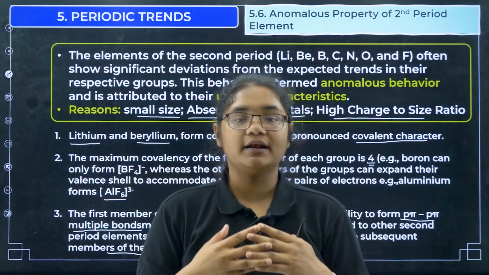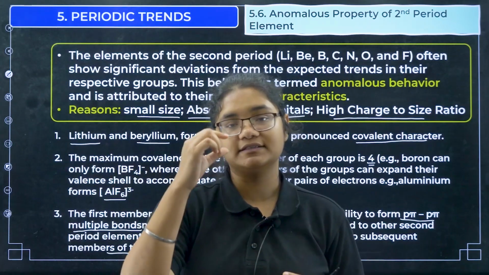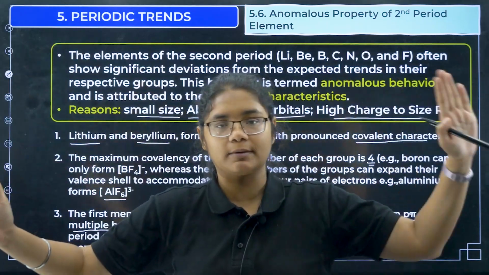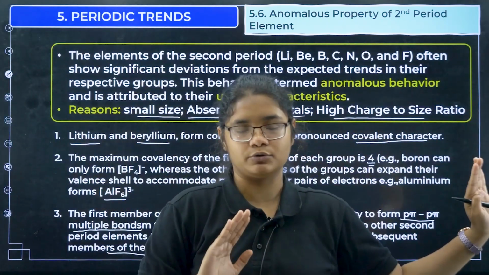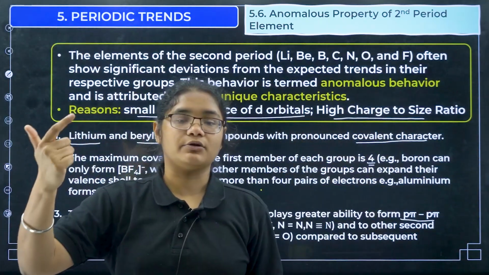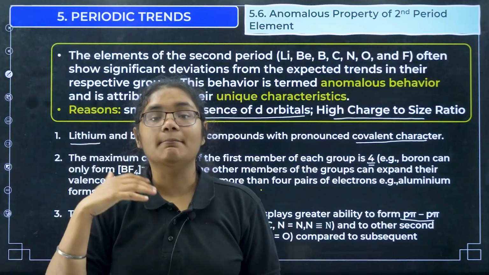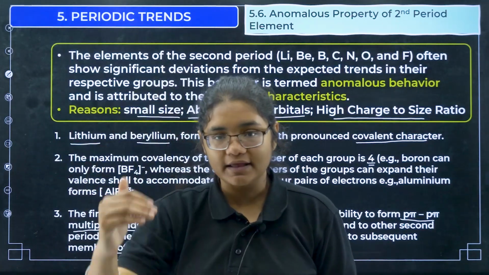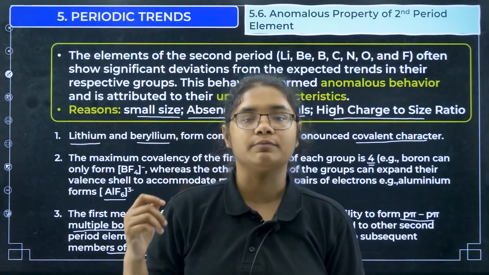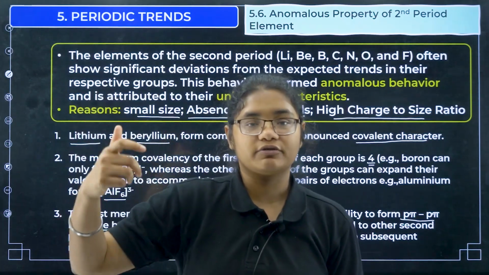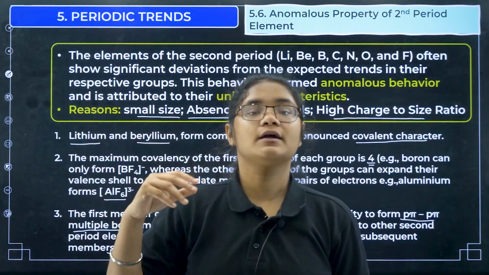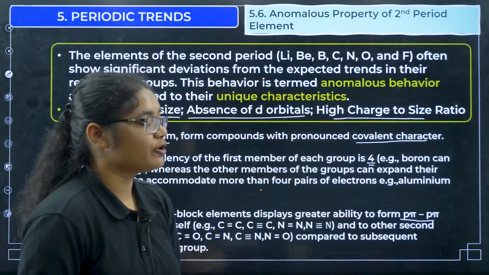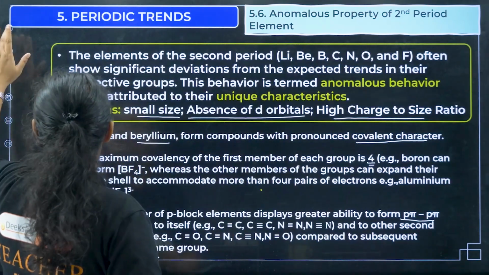Another anomalous property is that the second period elements of the p block, we are not talking about s block, so lithium and beryllium are excluded, carbon, nitrogen, oxygen can form multiple bonds among themselves and with other elements, but the other elements of these groups, that is silicon, phosphorus, cannot form multiple bonds with each other. So these are the 3 anomalous behaviors that we can see.